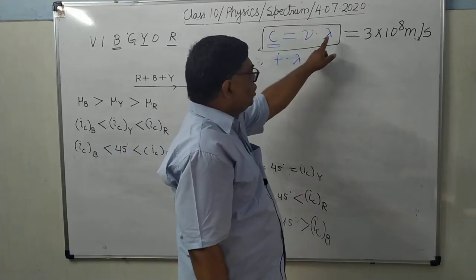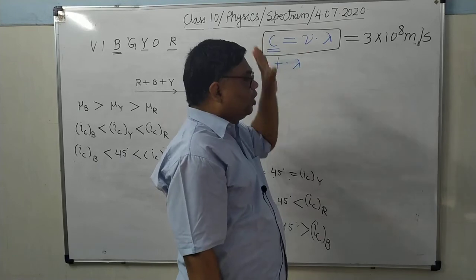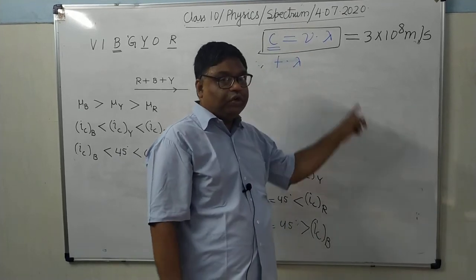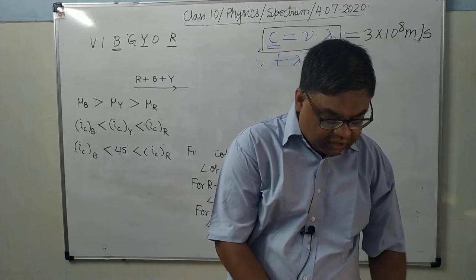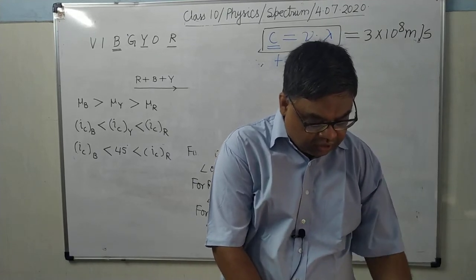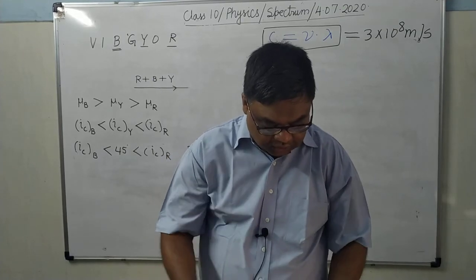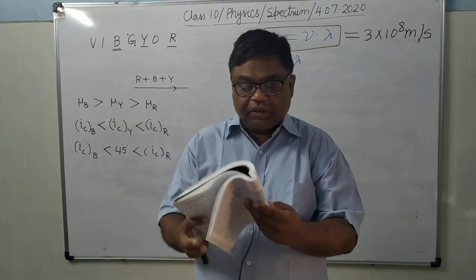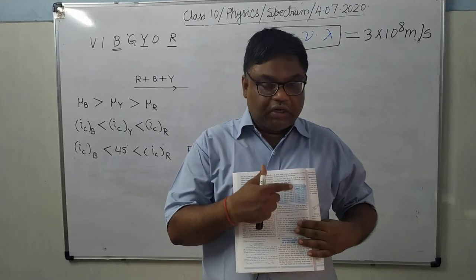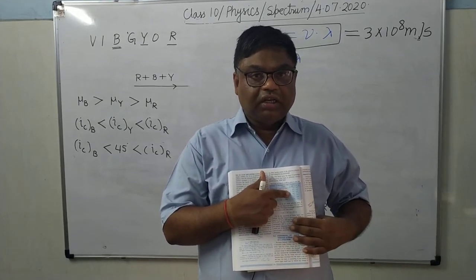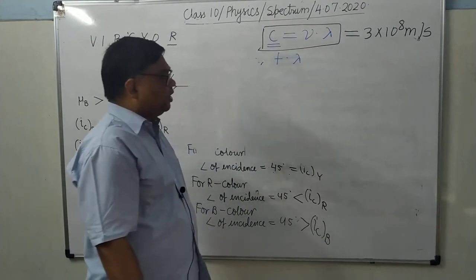Means here if you increase the lambda, then what will happen? Frequency nu will decrease. Here if you increase the lambda, frequency nu will be decreased. That already you have seen in this table. That table I told yesterday, which is given on page 134. On this table you have already seen. It is clear.